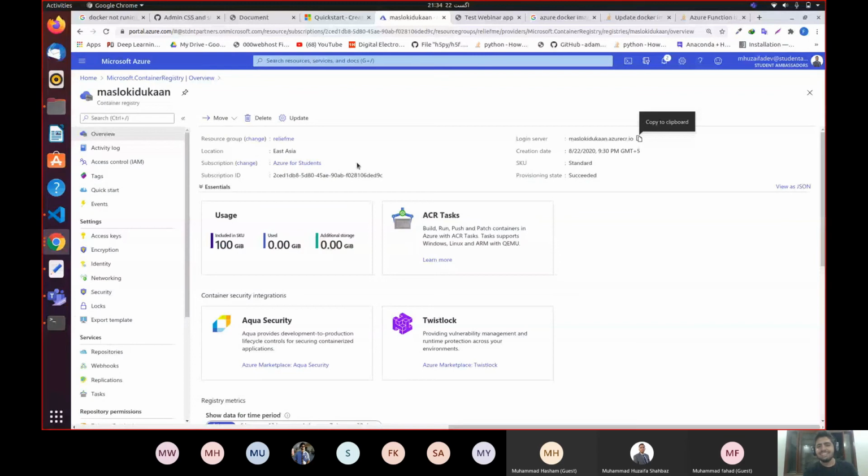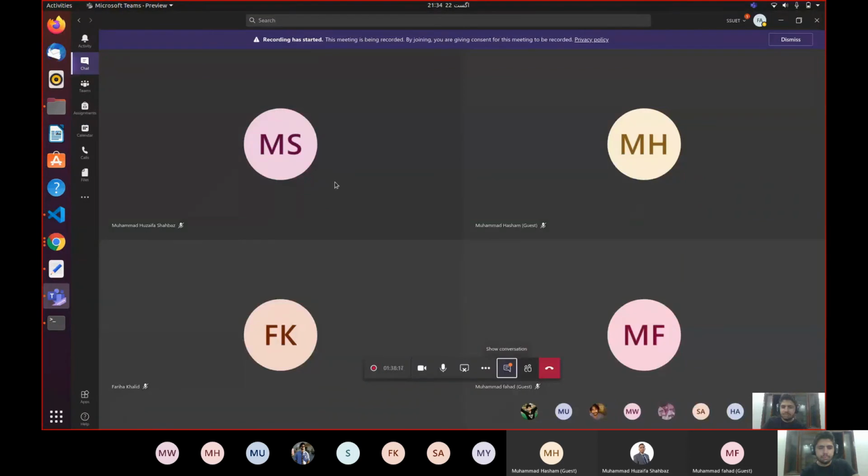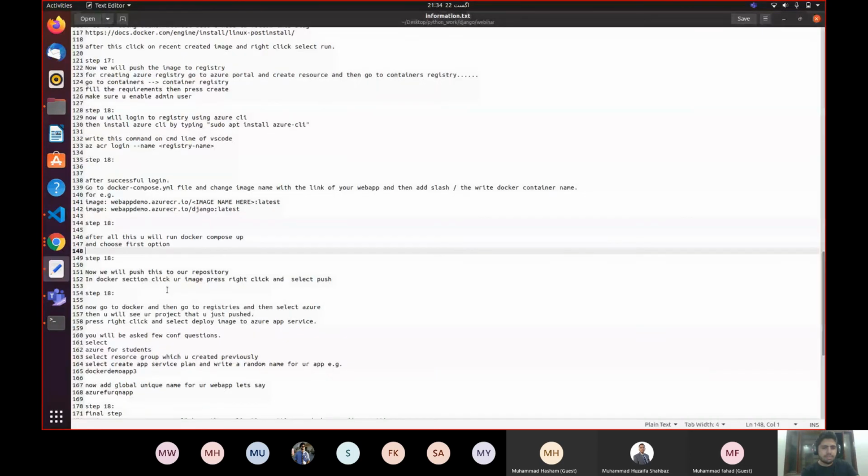So go to Docker. So over here in image, just replace the name and paste it over here.